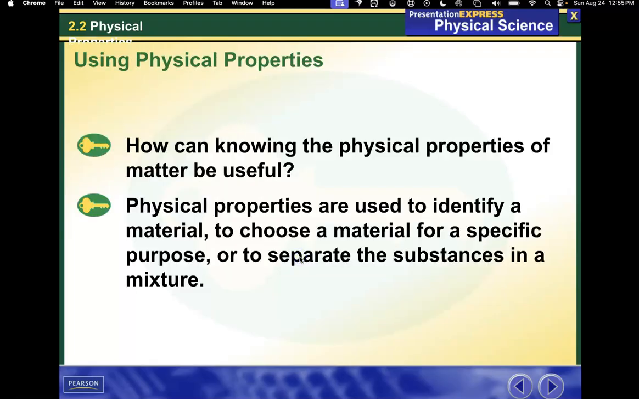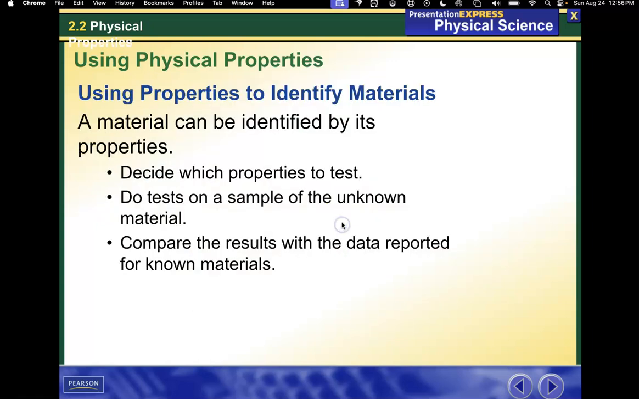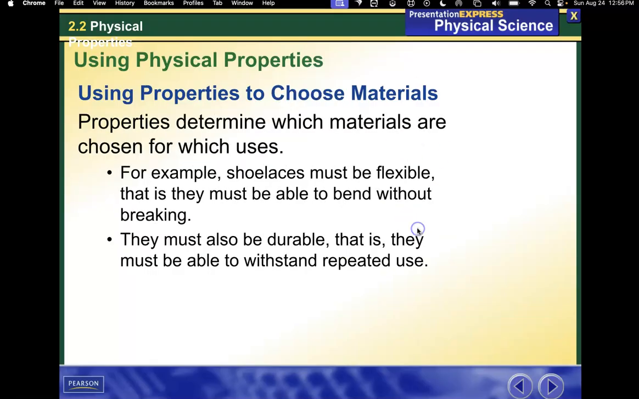How can knowing the physical properties of matter be useful? Physical properties are used to identify a material, to choose a material for a specific purpose, or to separate the substances in a mixture. A material can be identified by its properties. Decide which properties to test. Do tests on a sample of the unknown material. Compare the results with the data reported for known materials.